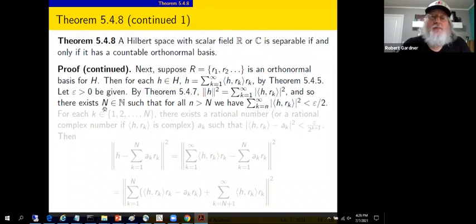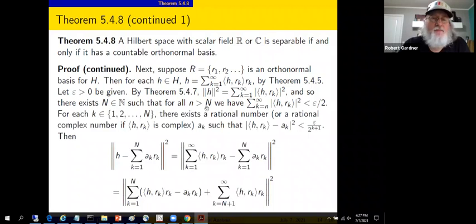So there's some capital N, a natural number, such that when we take the index n greater than capital N, we have the tail of this series, that is the sum from k equals n to infinity. That tail must be small. Property of convergent series, the tails must be small. Let's make small epsilon over 2. So we're making the tail of the series less than epsilon over 2.